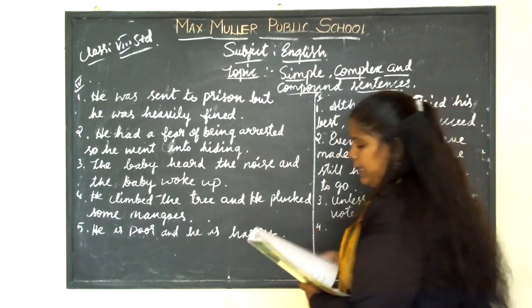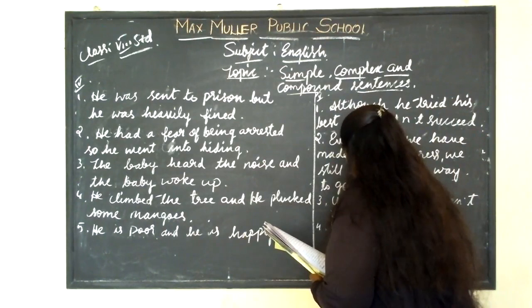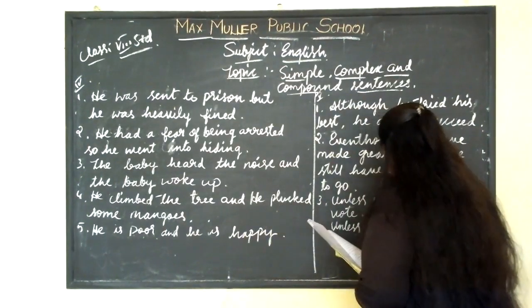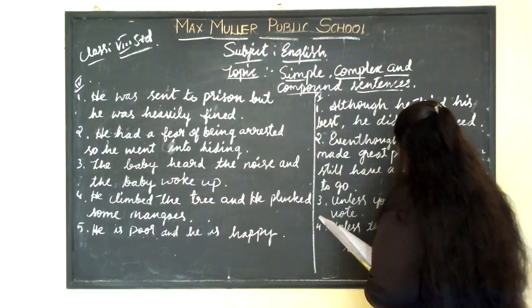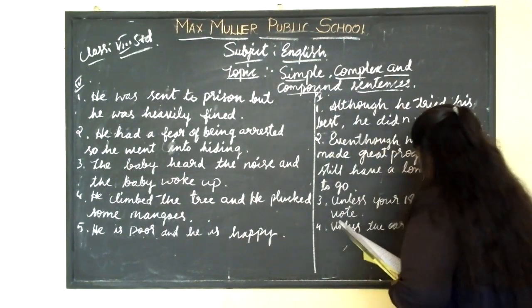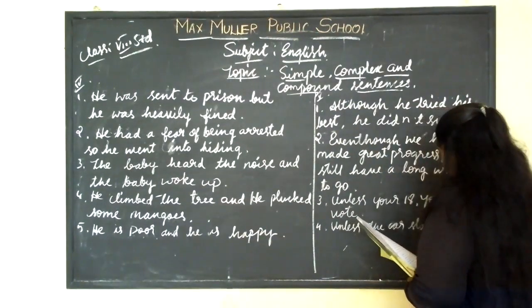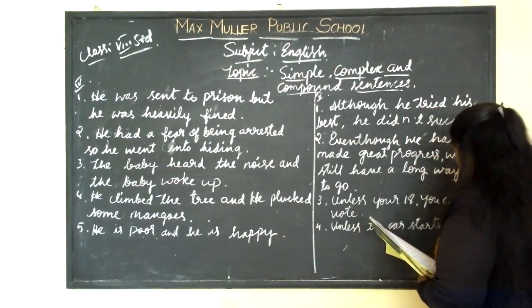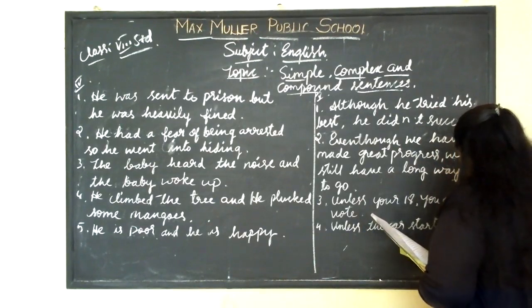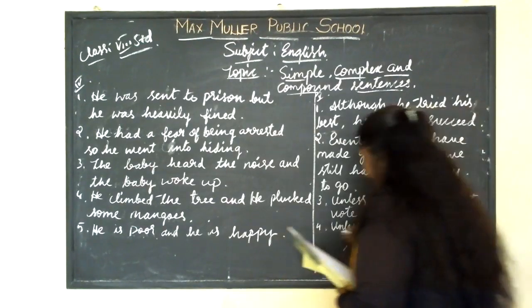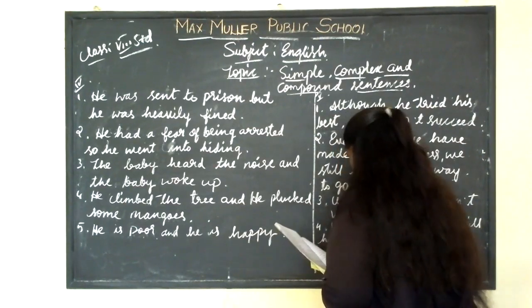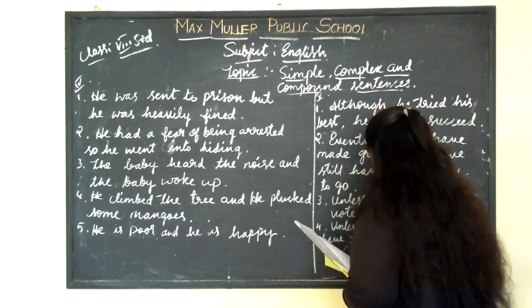So here, unless the car starts, we will have to punish it.